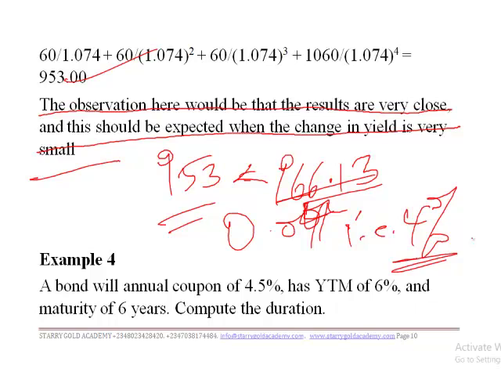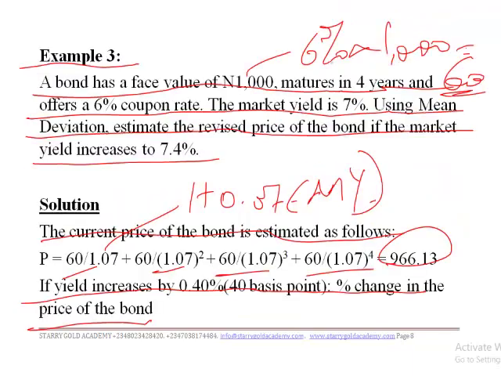One thing I also want you to note is that we need to be careful that by the time we are doing our extrapolation, in year 1 we only considered the interest, which is 60, year 2 interest, year 3 interest. But by the time you get to year 4, you have to consider the principal as well. If you go back to the one we did before, you will see that when we got to year 4, this should be 1060, not 60. So you have to add the capital also so that you can get this figure.